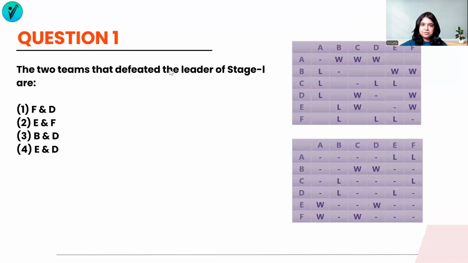The two teams that defeated the leader of stage 1 are. Now, if we look at the leader of stage 1, that is team A clearly because there are all 3 wins. And who has defeated A is not going to be in stage 1. So the question basically talks about stage 2. And there are 2 teams clearly who have defeated A in stage 2, which is E and F. So our answer for this question is going to be E and F because E has won against A in this stage, and so also has F.